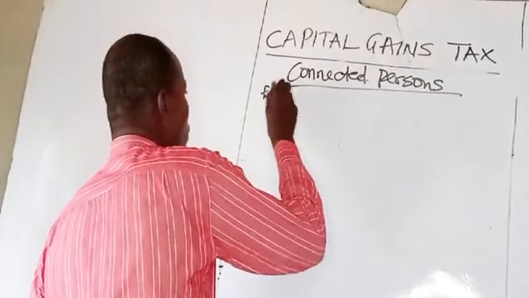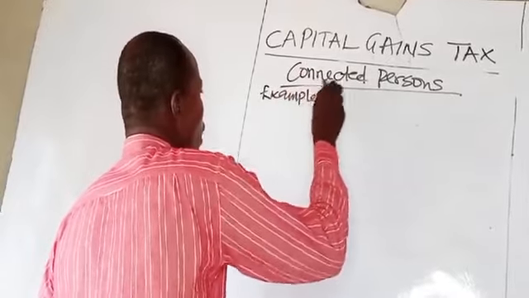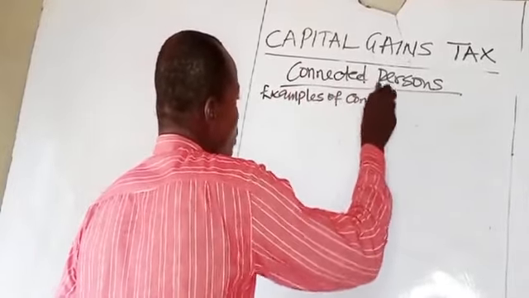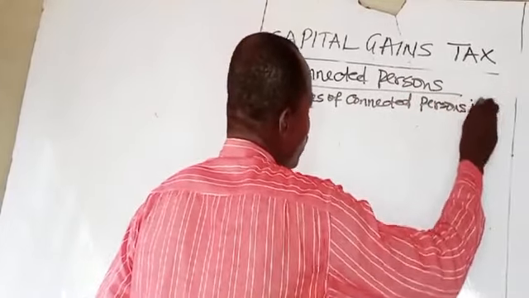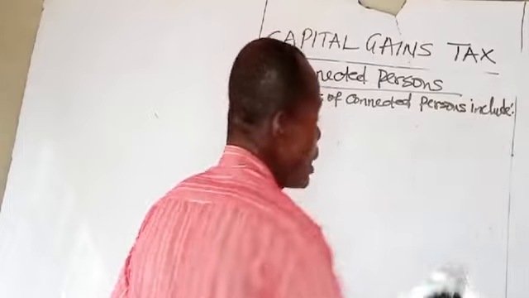Examples of connected persons include the following.